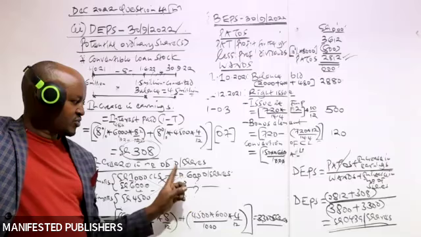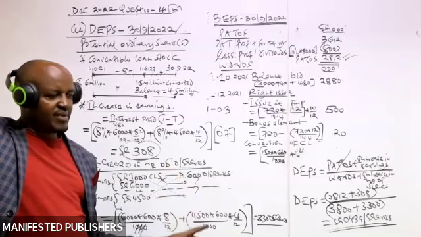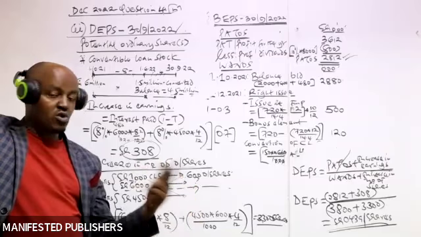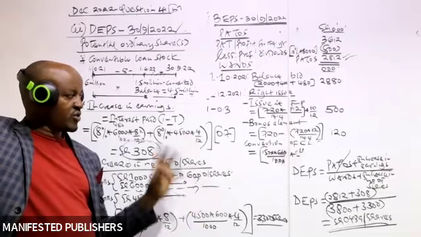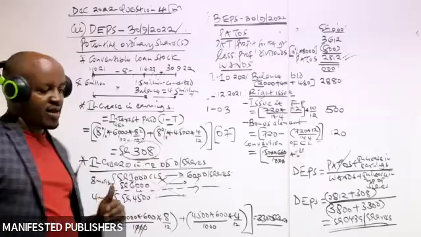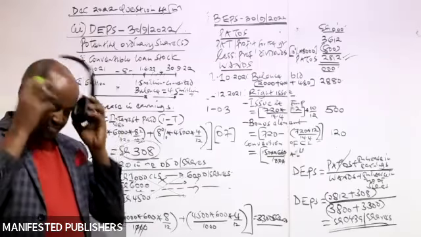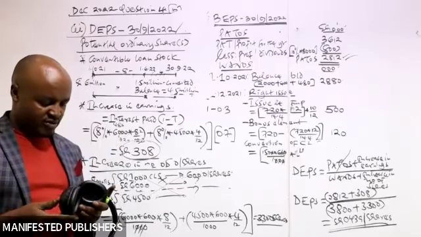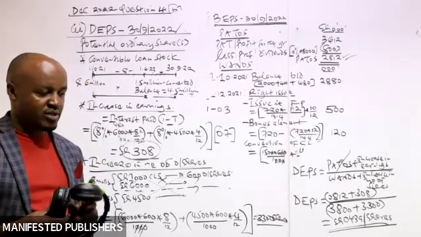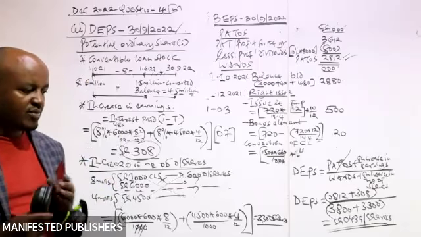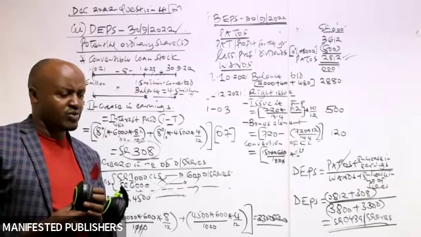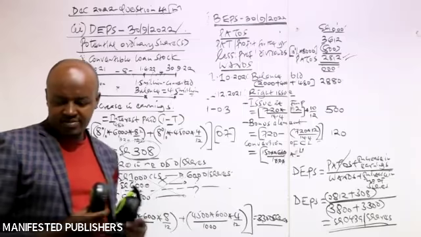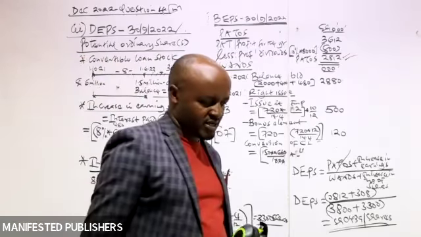This question had just one potential ordinary share, but you may come across questions having two or more potential ordinary shares. I want to show you how to deal with such questions. So for today, I want us to stop at that point. Unless there is any question. Any question?